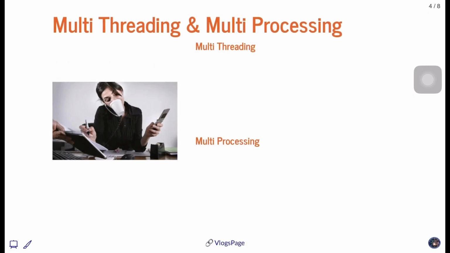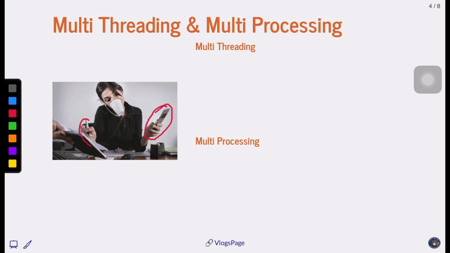So let's understand the concept of multi-threading and multiprocessing with a simple example of the person shown on the left-hand side. What is she trying to do? She's looking at the mobile phone and trying to write, and she is even drinking coffee or tea.